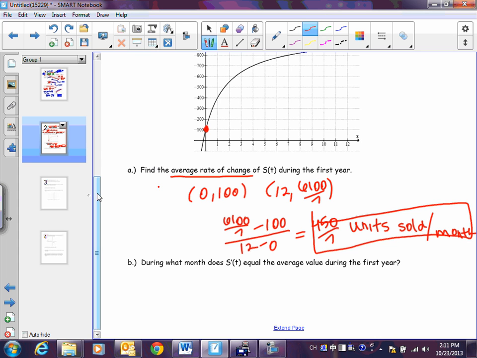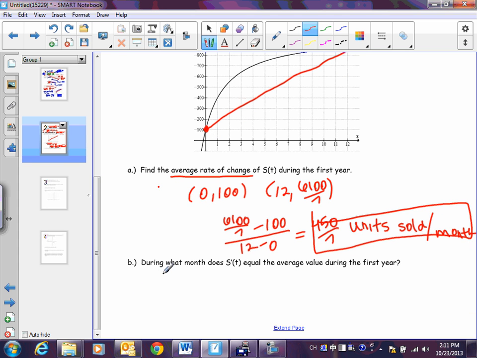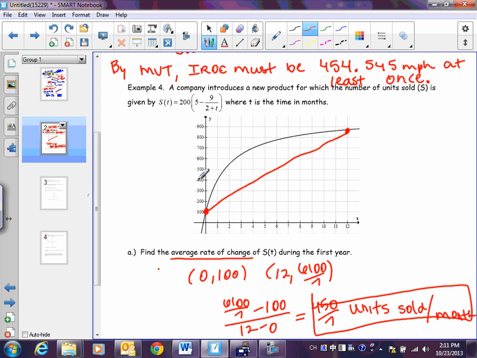All of that to say what the slope of the secant line is, and this was algebra. We haven't really done any calculus yet. Part B is really asking you about the mean value theorem without saying it. Just saying, when is the derivative equal to the average rate of change? When is the slope of the tangent line equal to the slope of the secant line? When are the 2 lines parallel? You could probably look at this and guess that it's somewhere in here. Like if I had to draw a parallel line that's tangent, it's probably somewhere in here. That's not a bad idea, to predict what your answer is.